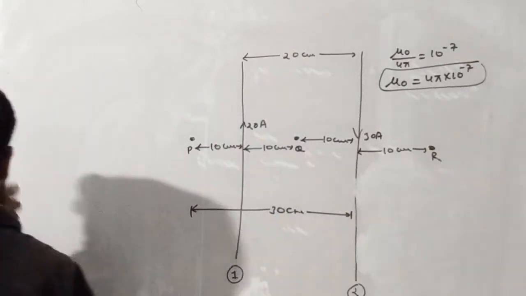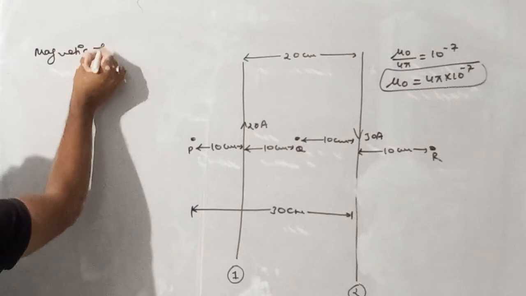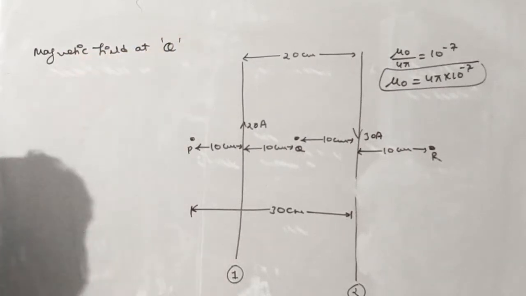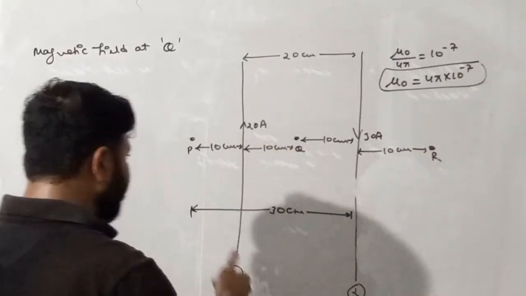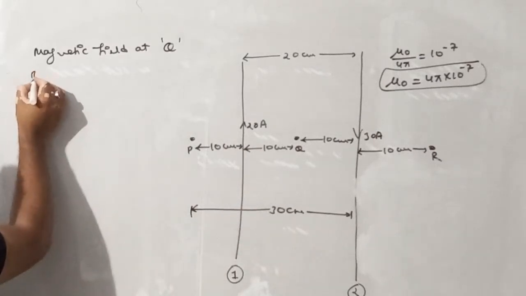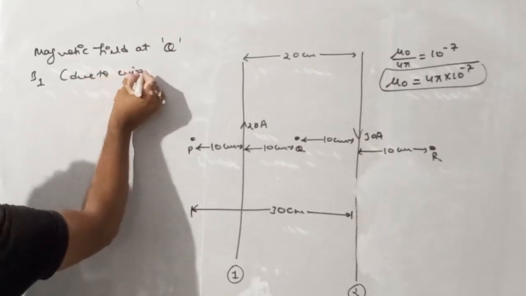So magnetic field at Q must be due to both the wires. So see my dear student, let's suppose due to the first wire, I'm writing here B1, that is due to wire first.